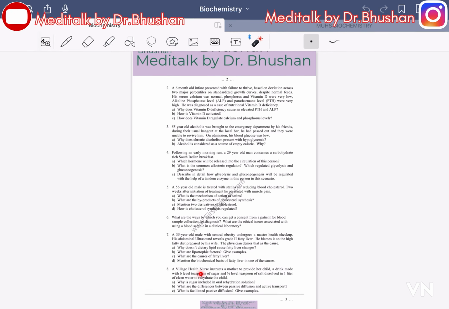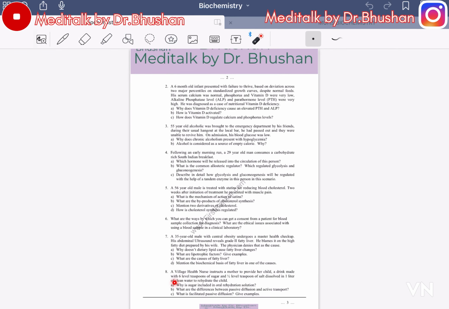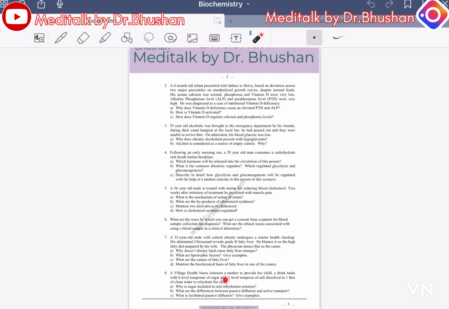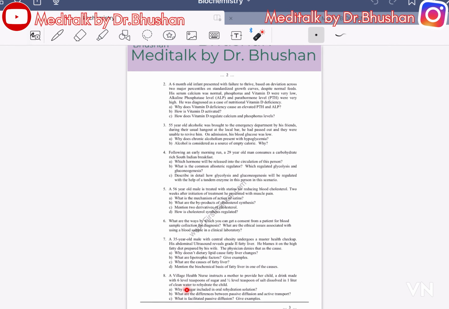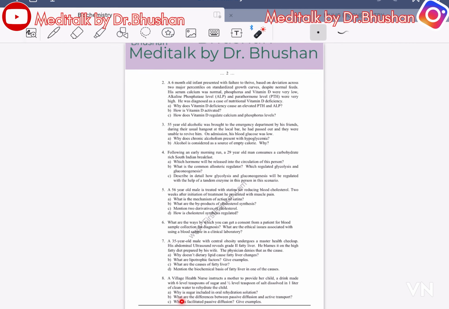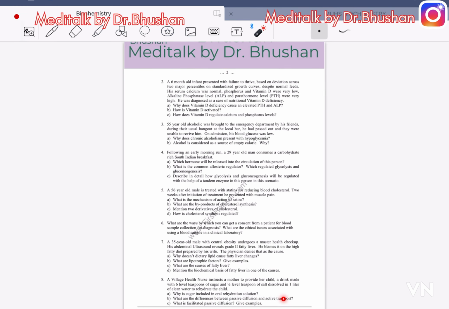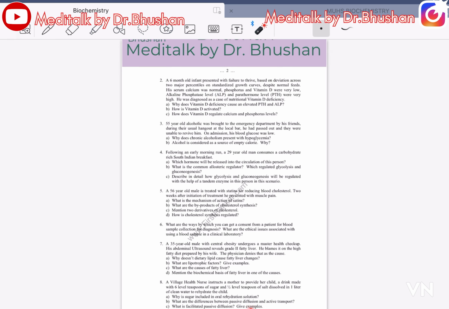8. A village health nurse instructs the mother to give her child a drink with 6 level teaspoons of sugar and half a level teaspoon of salt dissolved in clean water to rehydrate the child. What is the role of sugar in oral rehydration solution? What is the difference between passive diffusion and active transport? What is facilitated passive diffusion, with an example?